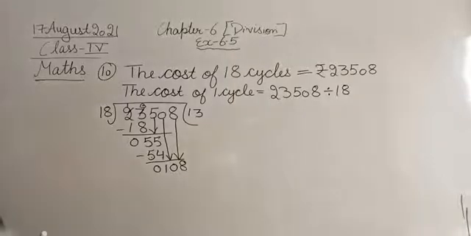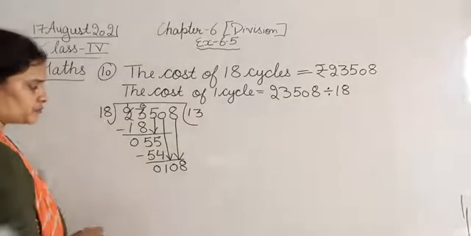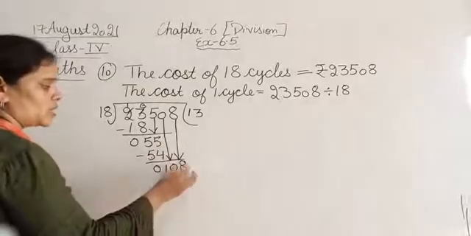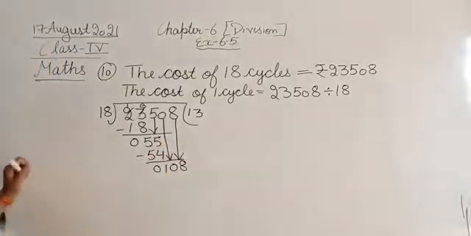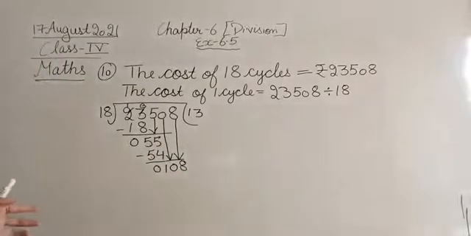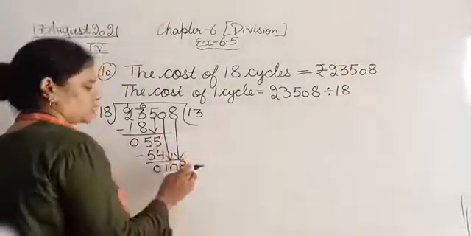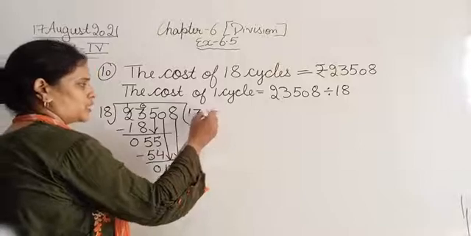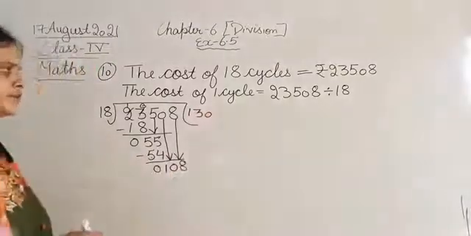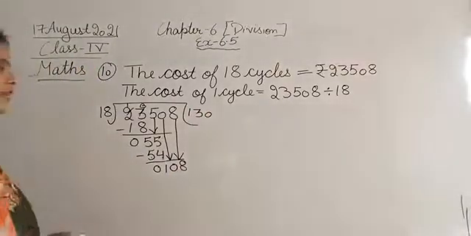So when we bring down two numbers together, we put a 0 in the quotient. So when we bring down two digits together, we put a 0 in the quotient. And now we can divide further.